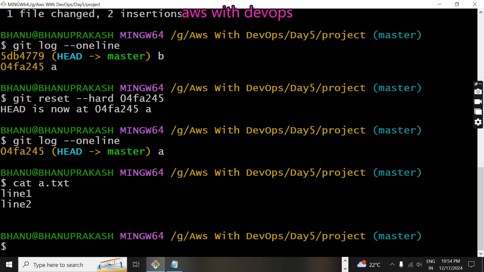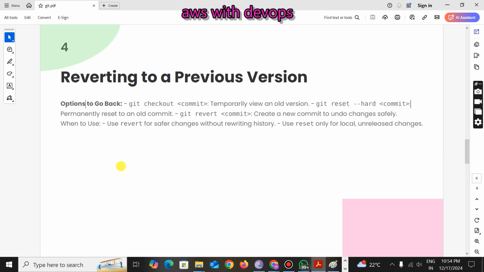So if they want to switch or roll back to the previous version of the code, they can use this rollback option, git reset --hard. So they can roll back this easily. Okay, this is how we can implement this. Clear about this rollback feature in Git, all of you?